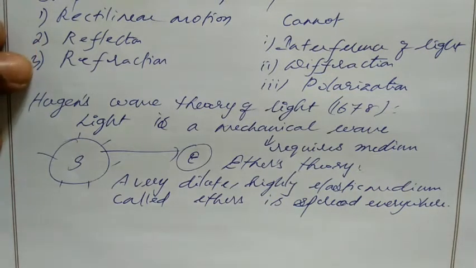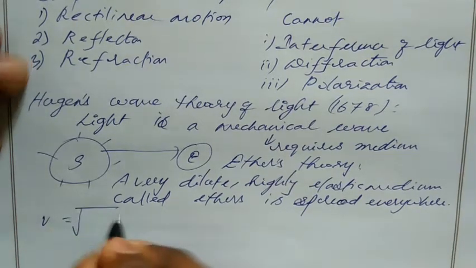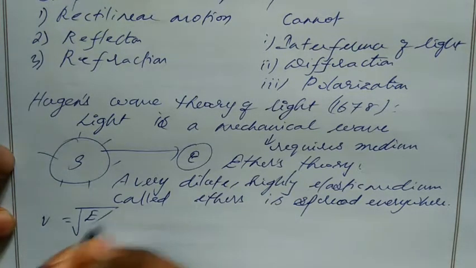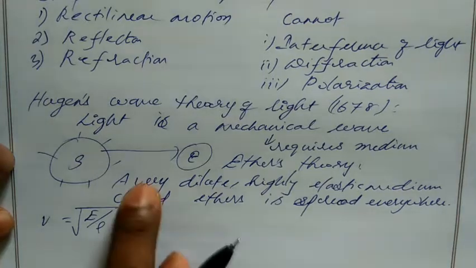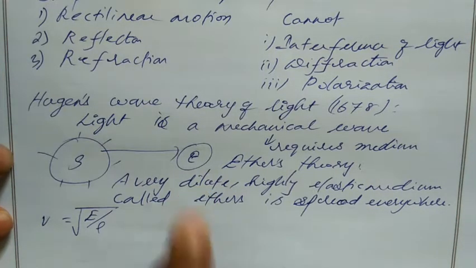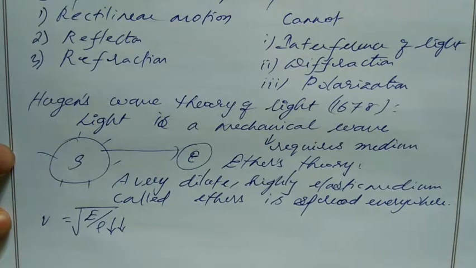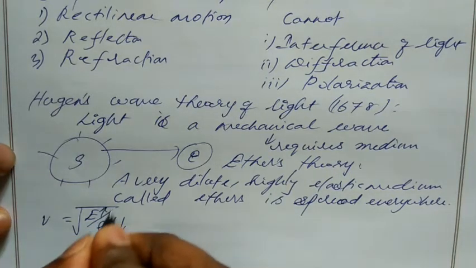In which speed? We have a unique equation for velocity: V equal to elasticity divided by density. The medium is very dilute, which means very low concentration, so it has very low density, and it is highly elastic, with E meaning elasticity.